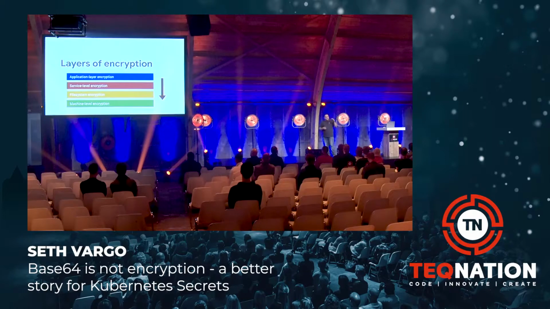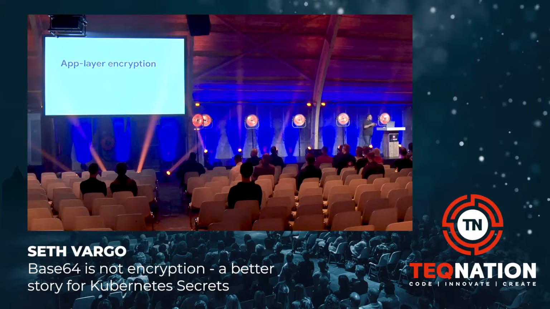Similarly, up the stack, you have file system level encryption. These are like encrypted volume mounts. Further up the stack, you have things like service level encryption. And then at the highest level of the stack is what we call application layer encryption. This is where the application decides what data is encrypted with what keys. Generally, we recommend that you use at least 2 layers of encryption. So you might leverage application layer encryption or service level encryption, coupled with machine level encryption or file system encryption. And that gives you 2 layers of defense.